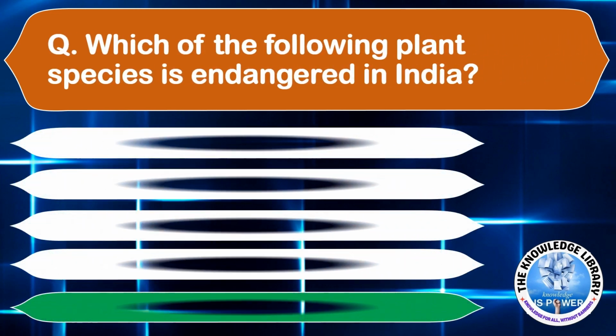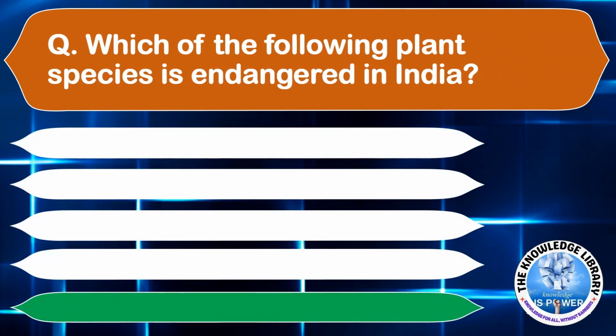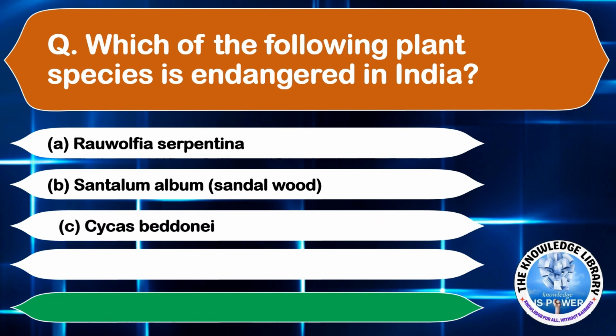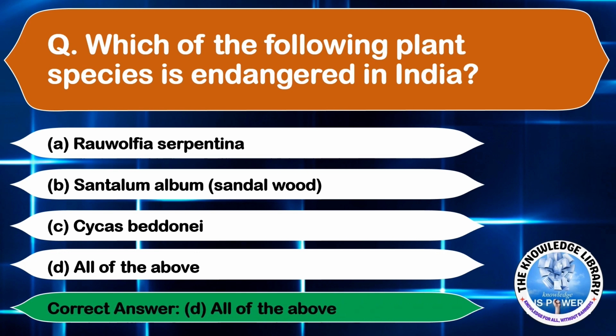Which of the following plant species is endangered in India? Option A, Rauvolfia serpentina. Option B, Santalum album. Option C, Cycas beddomei. And option D, all of the above. The correct answer is option D, all of the above.